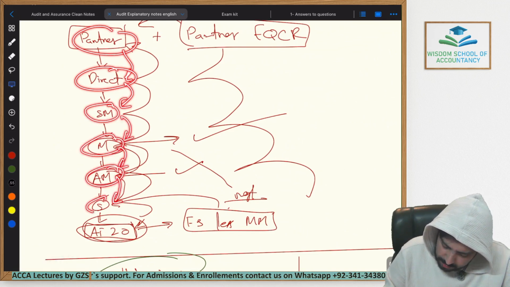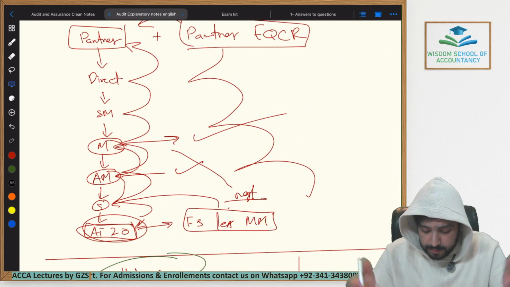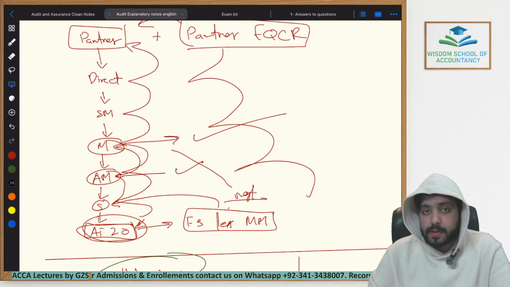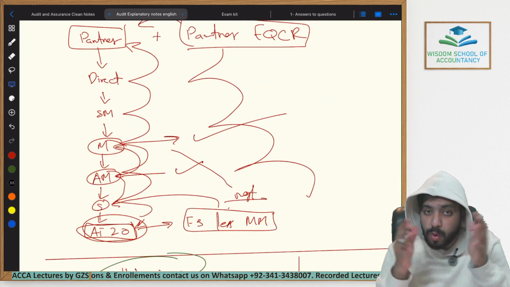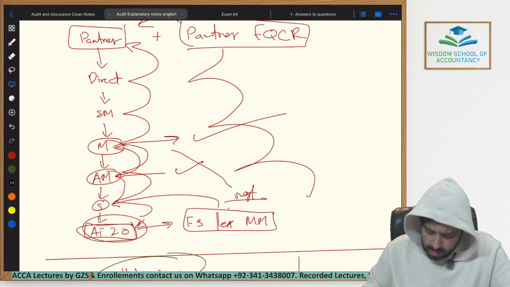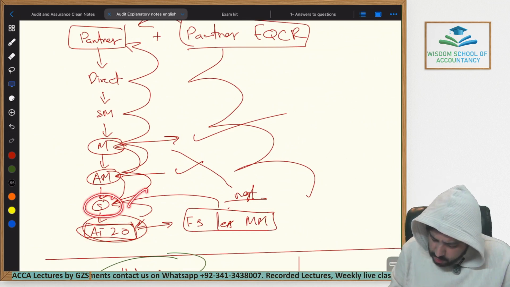Below him is the supervisor, and below the supervisor is all of the audit team of 20 or 30 different people, depending upon the audit client. If it is a big audit client, then more people will be assigned to the audit team. If it is a smaller audit client, then fewer people will be assigned. Now, if the supervisor is not present, this means that there was no one to supervise this audit team.